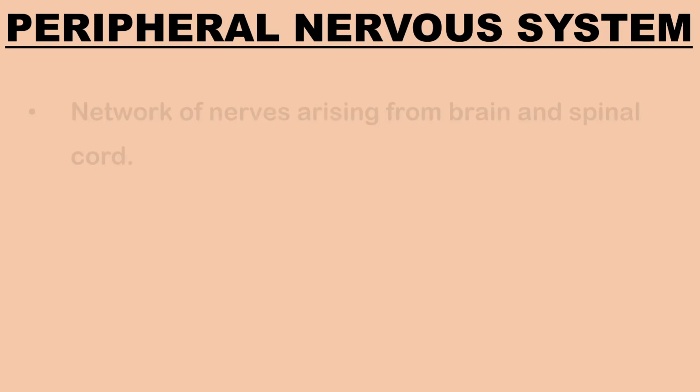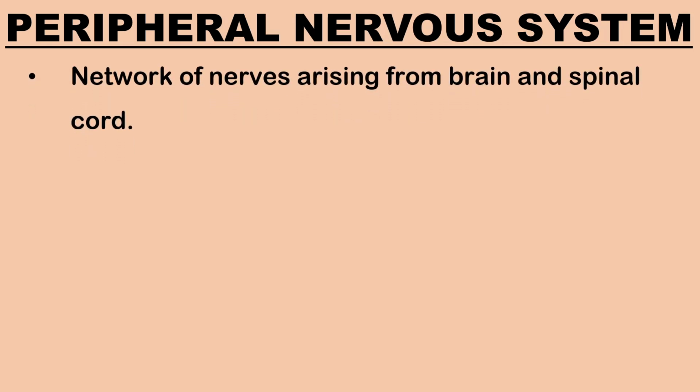Next is the peripheral nervous system. It is a network of nerves arising from the brain and spinal cord. They may be myelinated or non-myelinated.